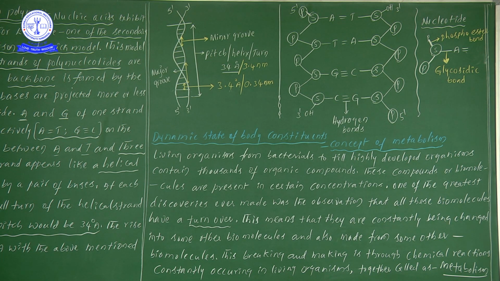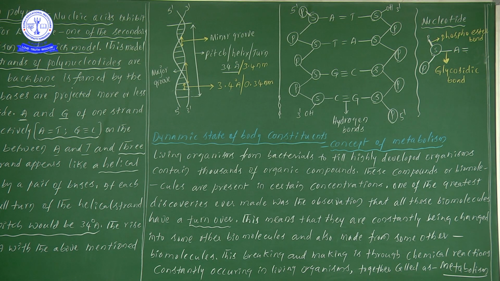Next one, from here to here, you see there are hydrogen bonds, two hydrogen bonds, three hydrogen bonds. This is one strand, and this one is another strand. That is on the side. Two strands, the DNA double helical structure: this is one strand, this is another strand. That's why here we have written 5' to 3' in one strand, and 3' to 5' in the other strand.